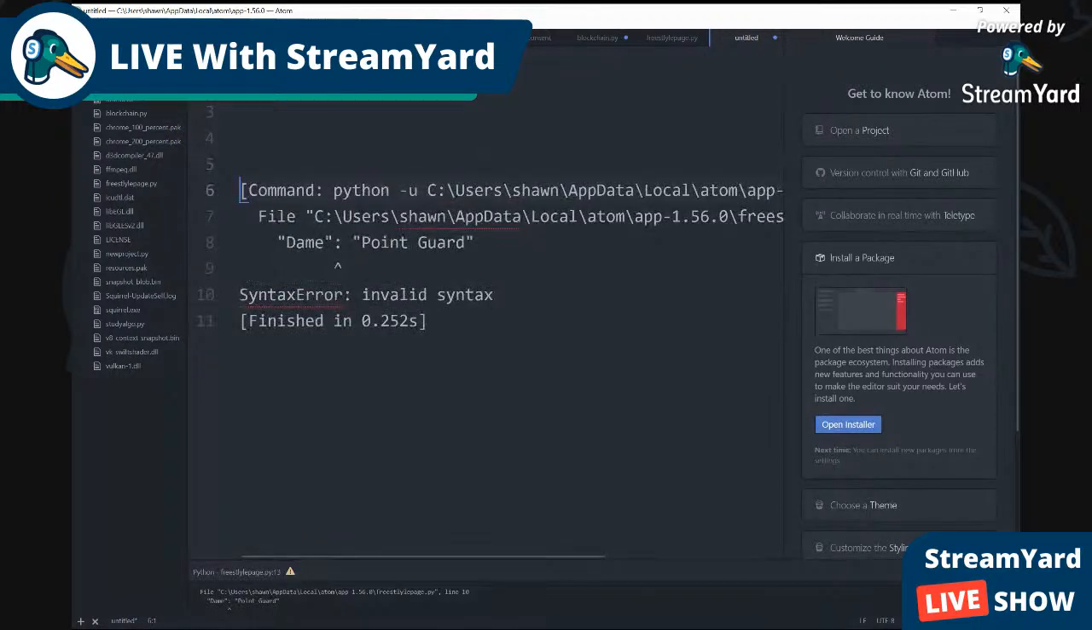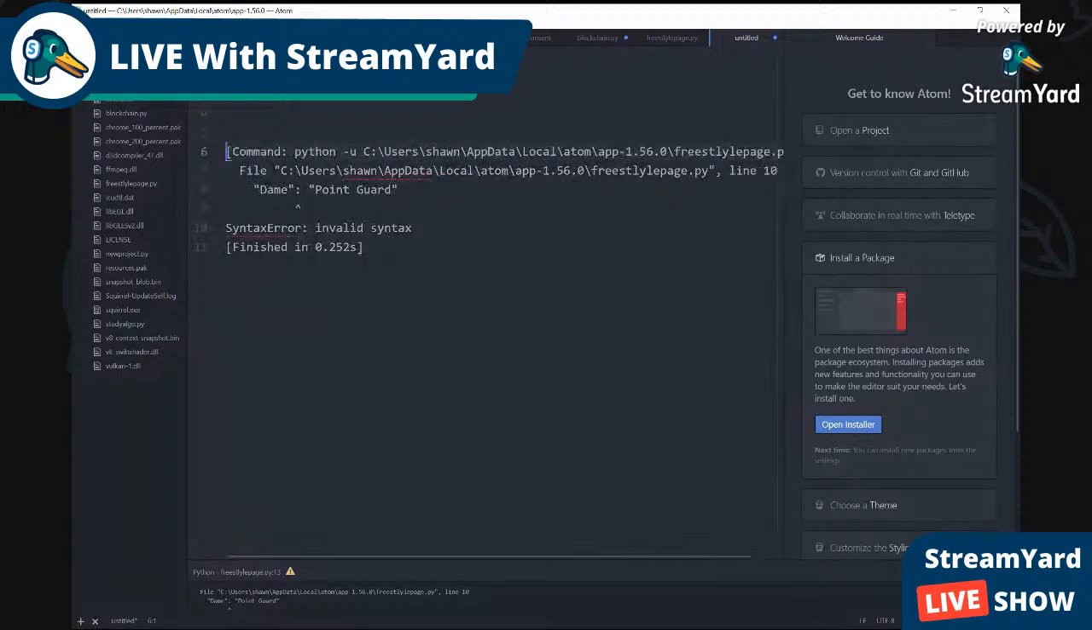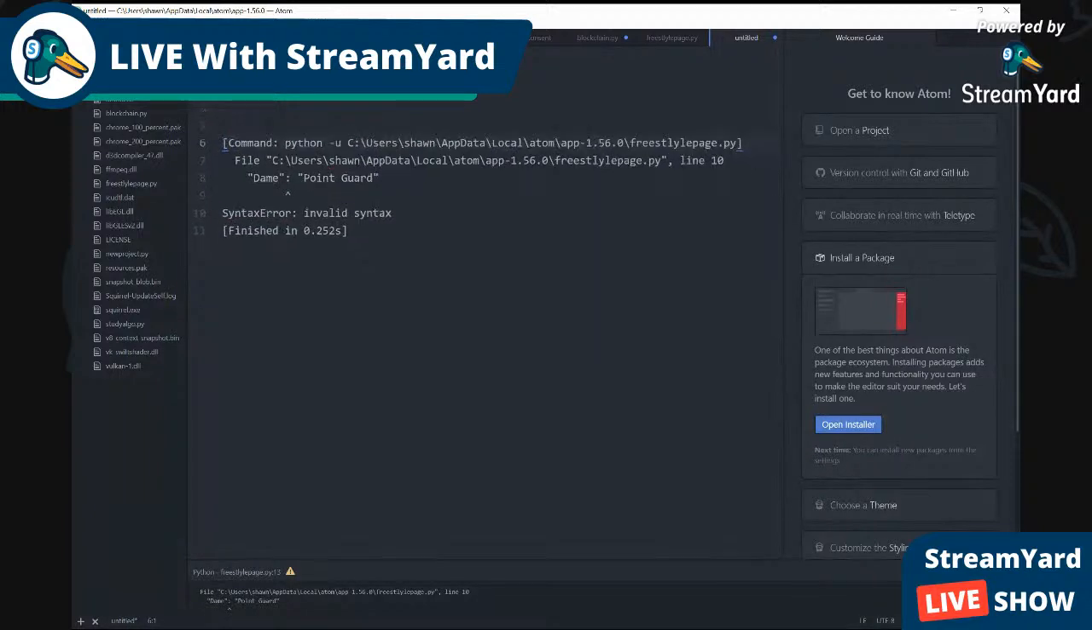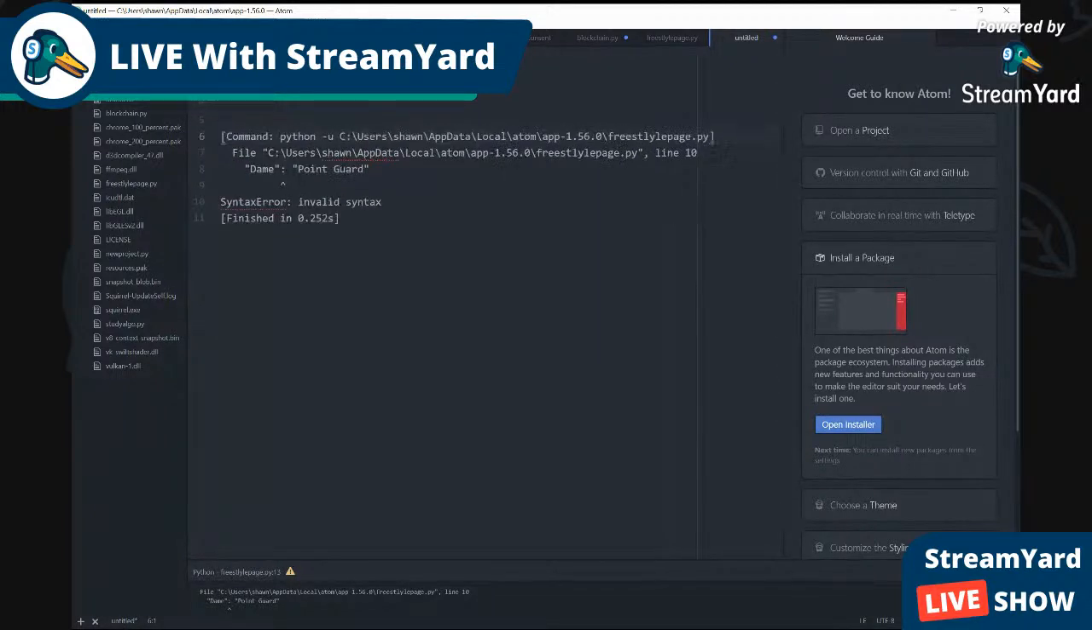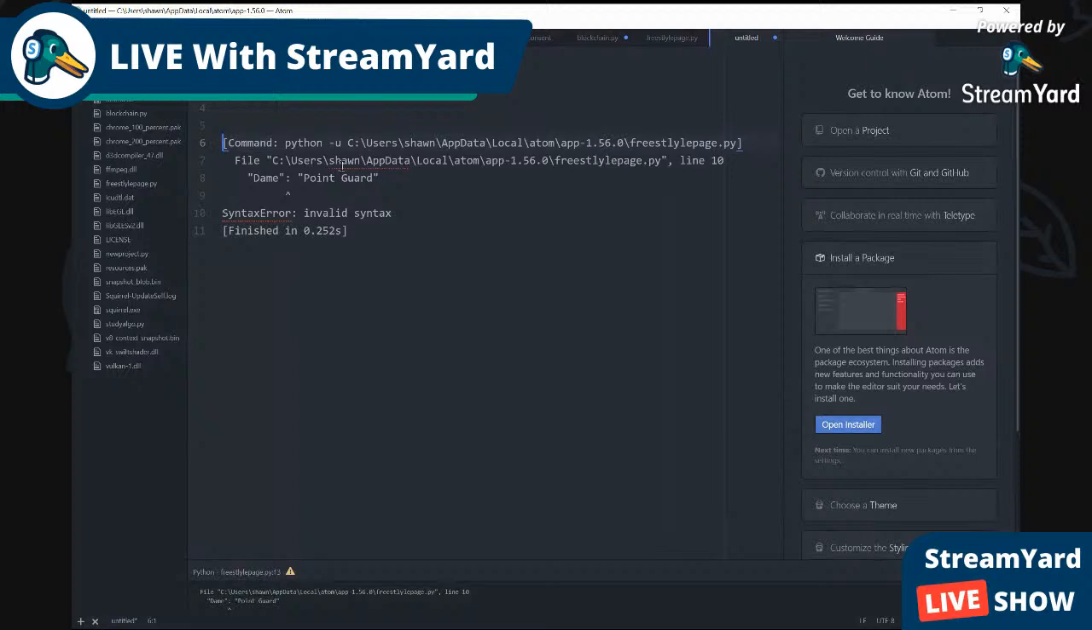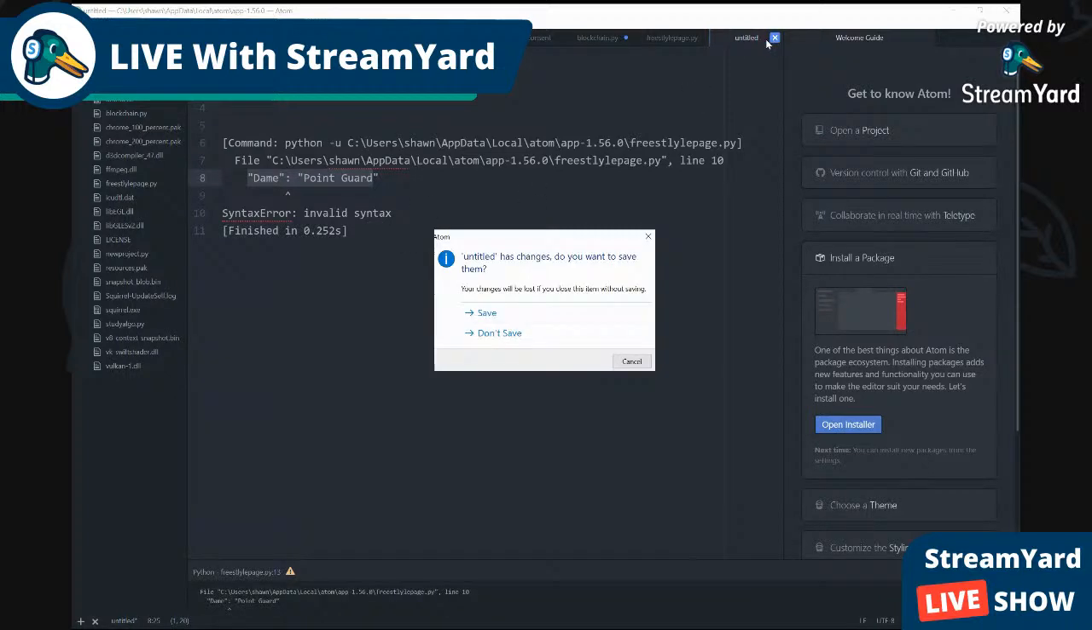So in the command line, we see this. It says, hold up. It says right here, command Python, going through all the names of my files. But right here it says line 10, Dame, point guard, and it's pointing at the brackets: syntax error, invalid syntax. So why do we have invalid syntax?